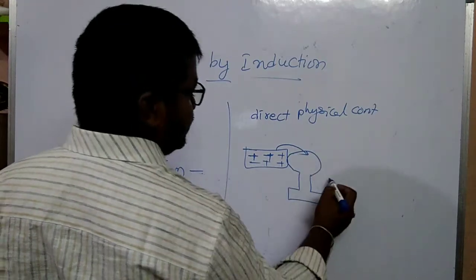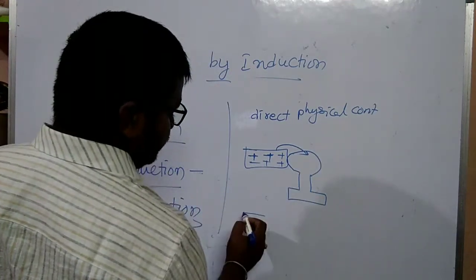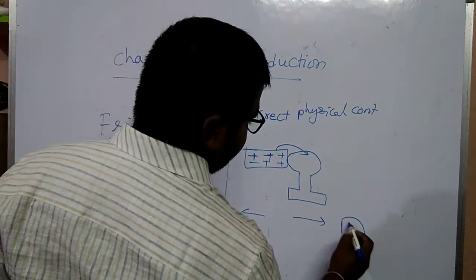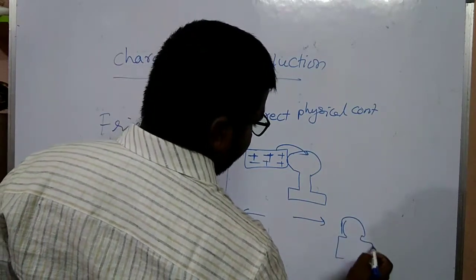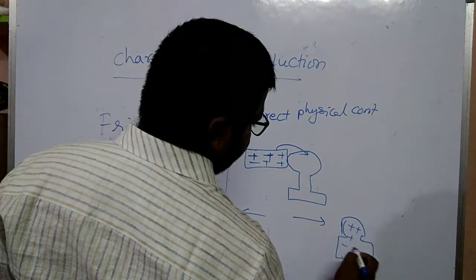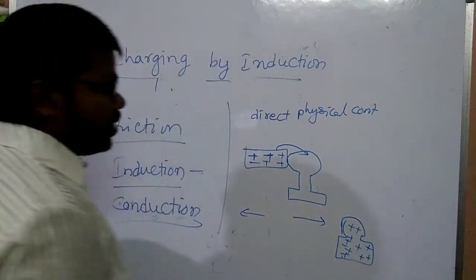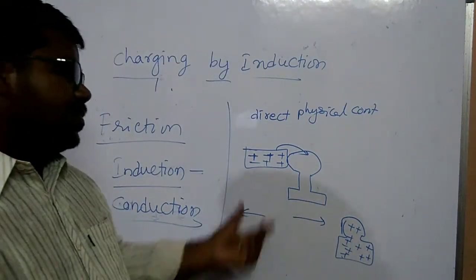After separation, the body becomes positively charged.